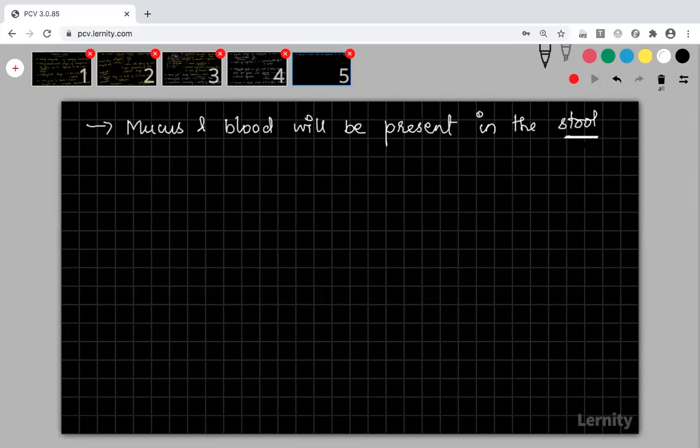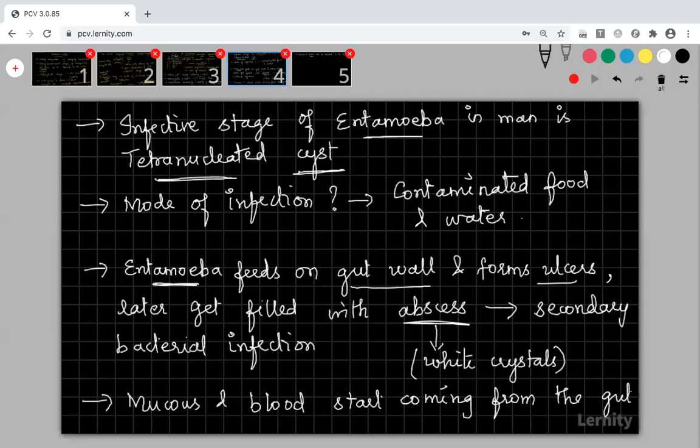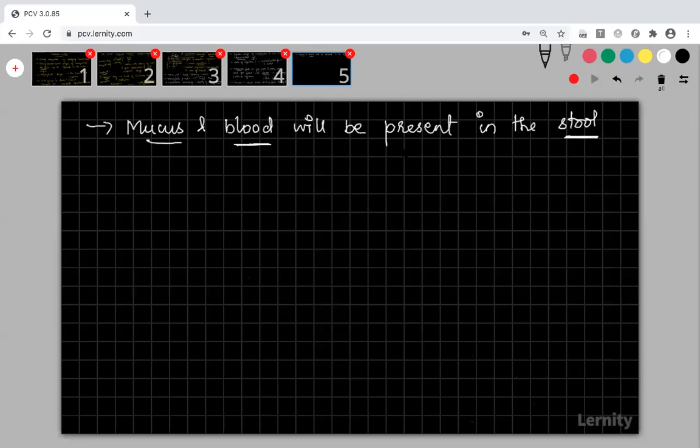But in dysentery, the stool will be watery, and at the same time mucus and blood will be present. If blood is present in the stool, then it is called dysentery. So how does this blood come? When Entamoeba continuously feeds on the gut wall, the wall gets ruptured. As a result, the mucus and blood ooze out from the gut and get mixed with your stool.